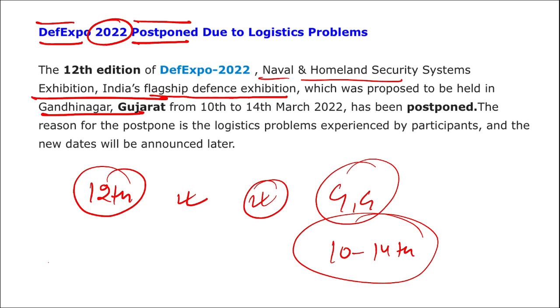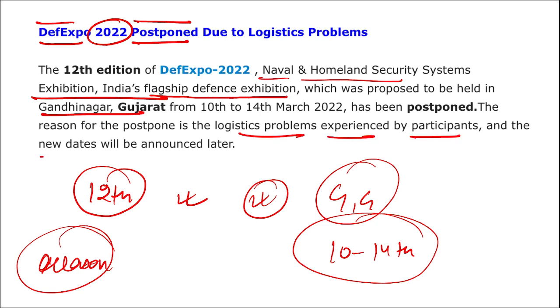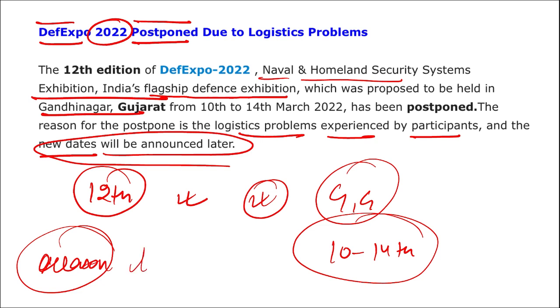All right, the main reason why this was postponed is the logistics problem experienced by participants, and the new dates will be announced later. Due to the logistics problem, this particular Defense Expo of 2020 that was going to be held at Gandhinagar, Gujarat, that is the 12th edition of it, was postponed, and this was going to be held between 10th to 14th of March.